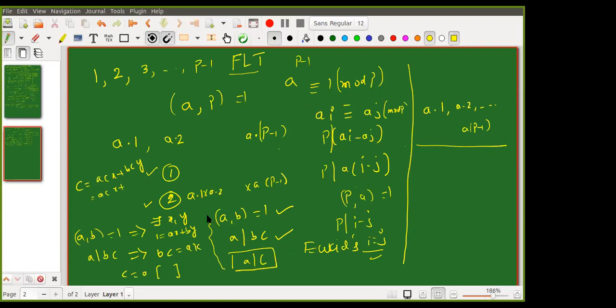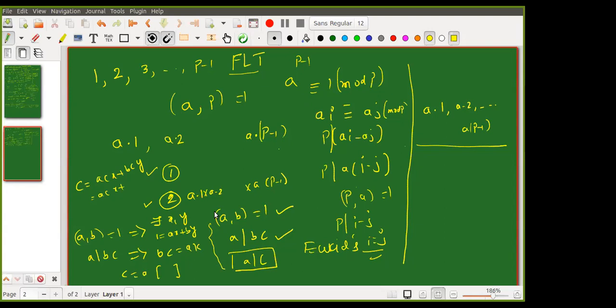Congruence and all, I need to get, right? Sir, from the relation that a and p are relatively prime, we can write that there exist x and y such that 1 equals ax plus py.